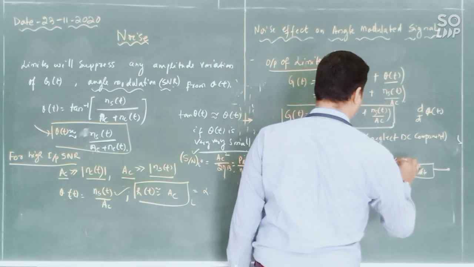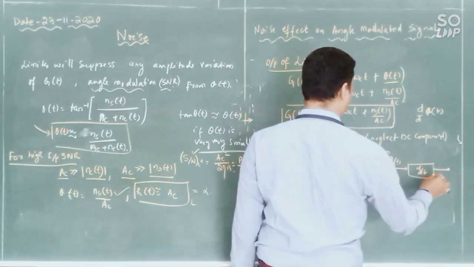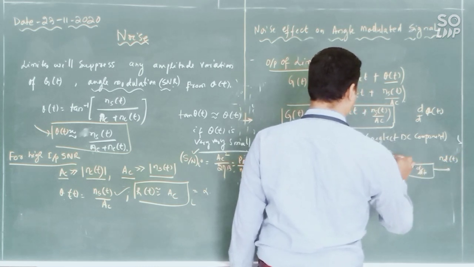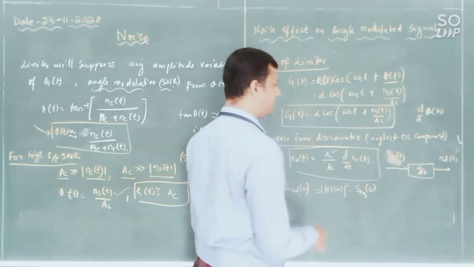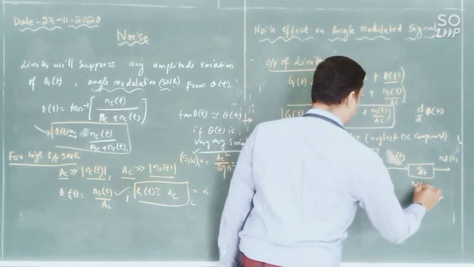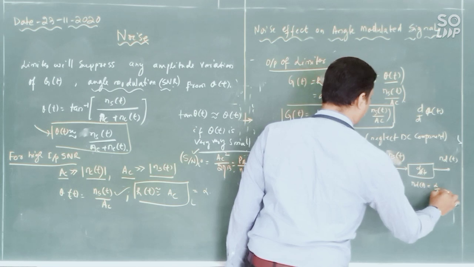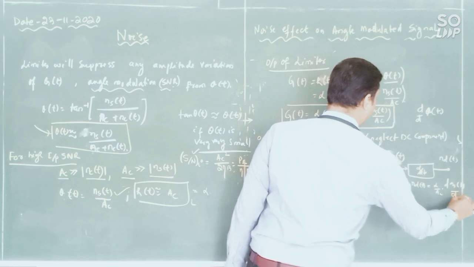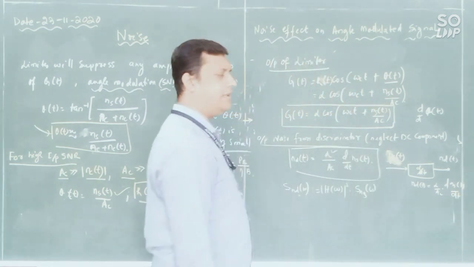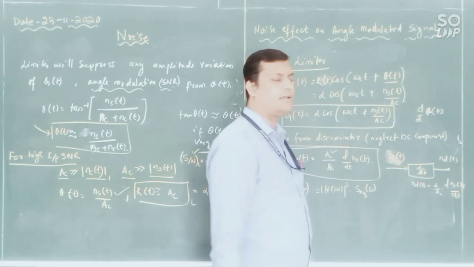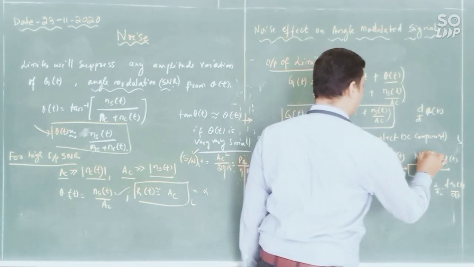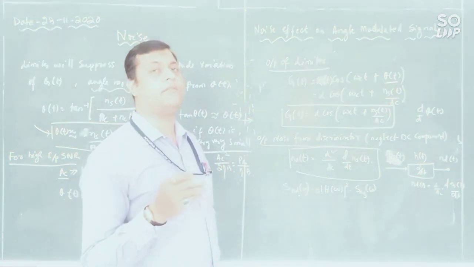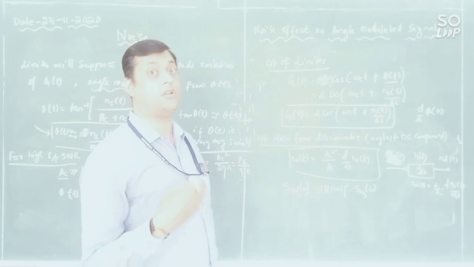Here theta t you are providing, that means the noise component, and here you are getting nd of t. Here you are providing ns of t. So nd of t is equal to alpha by ac derivative of ns of t by dt. Now you can see that this differentiator is nothing but a system, h of t. But when you write it in the frequency domain, the derivative has a property, it becomes j omega.